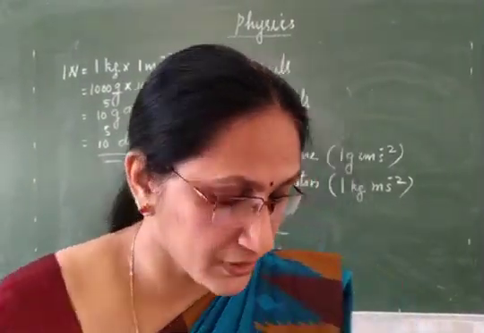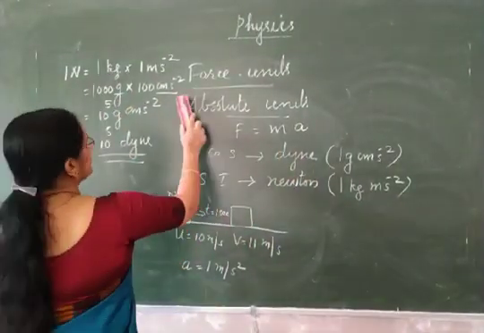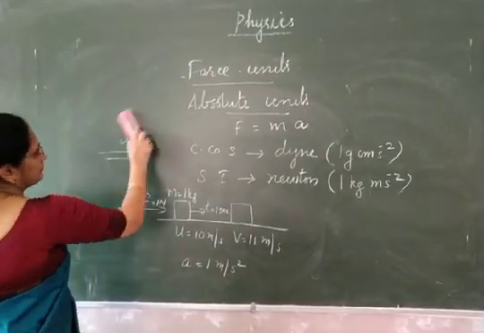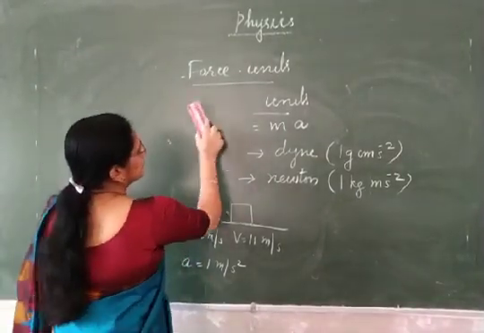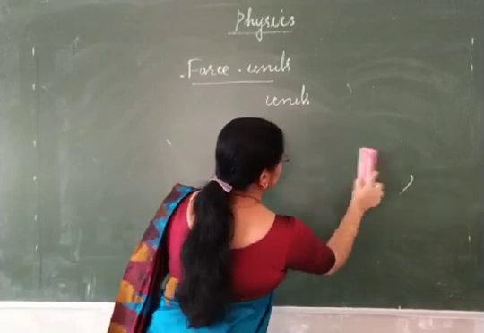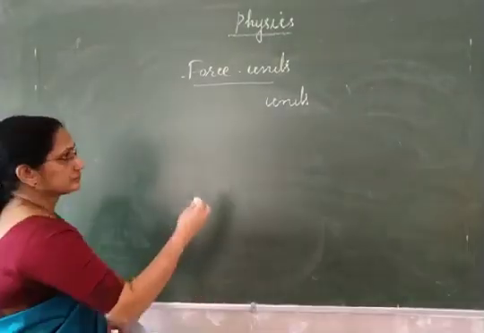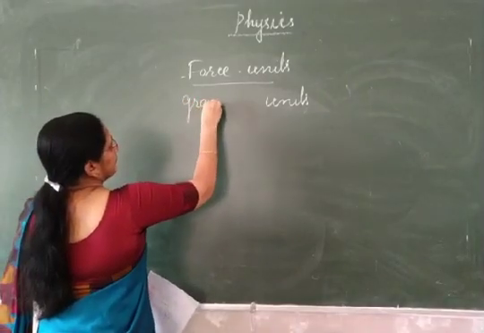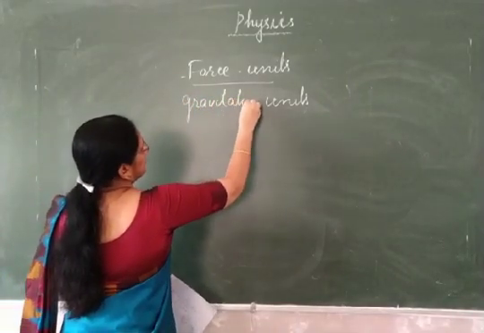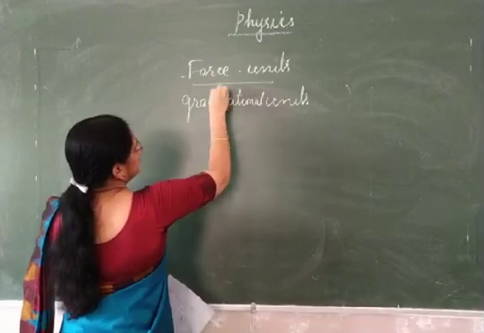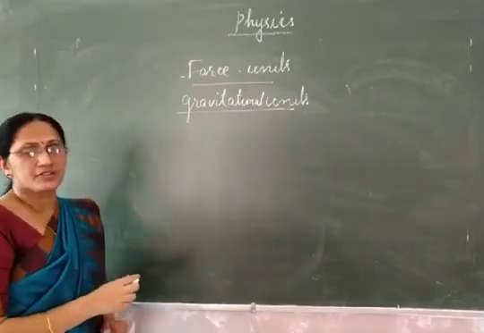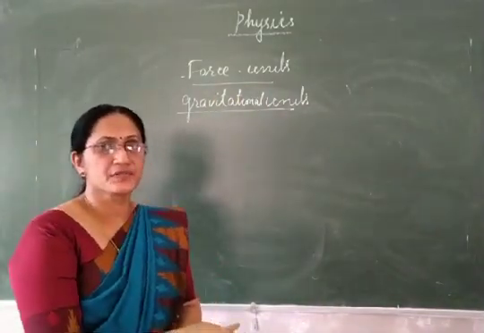Now about gravitational units. Gravitational units are also two types, CGS and SI.